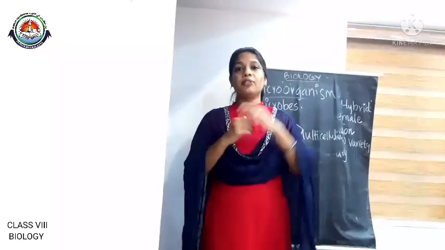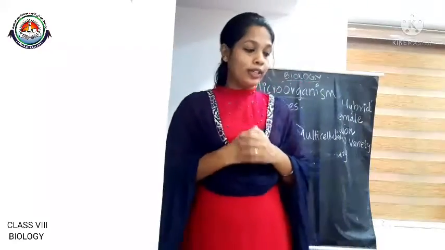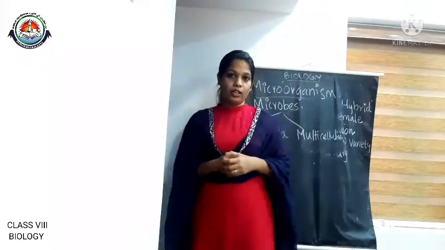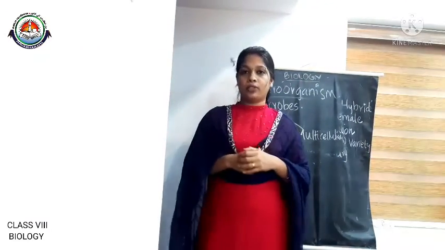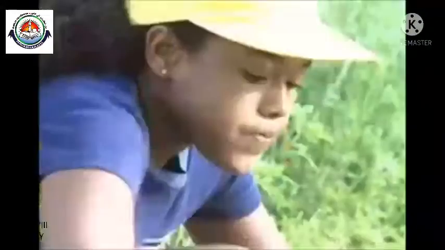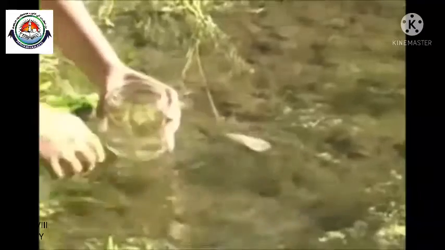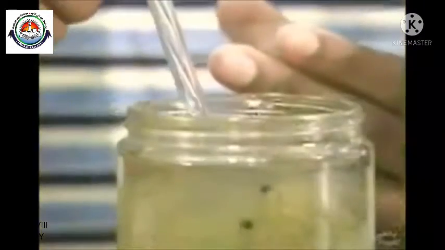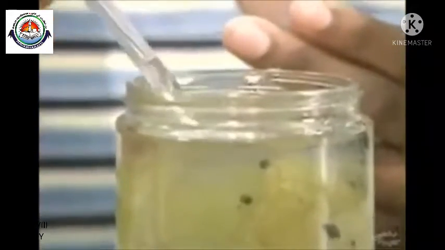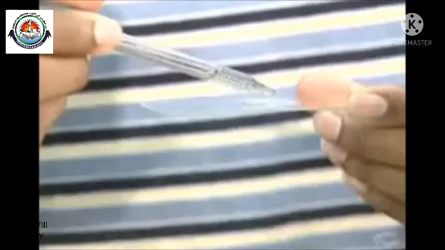There is an activity in your textbook to show the presence of microorganisms in water and soil. So just watch this activity. To check the presence of microorganisms in water, collect some water in a beaker from a pond or a stagnant pool. Take a few drops of water and spread them on a glass slide.